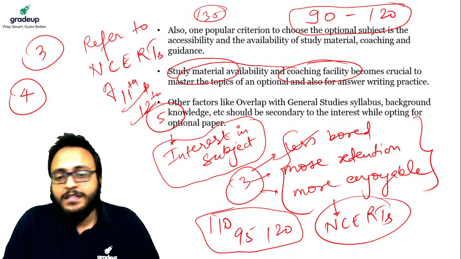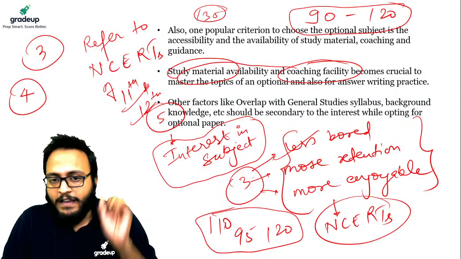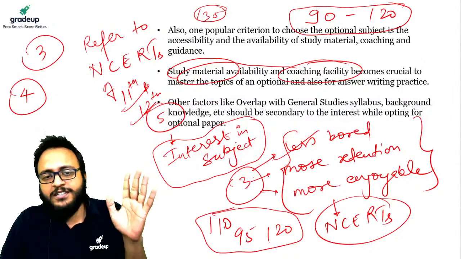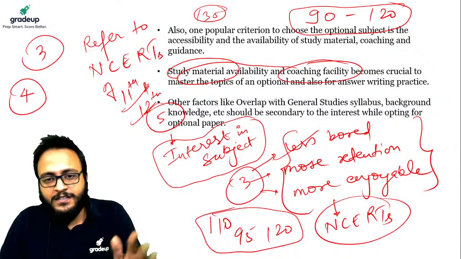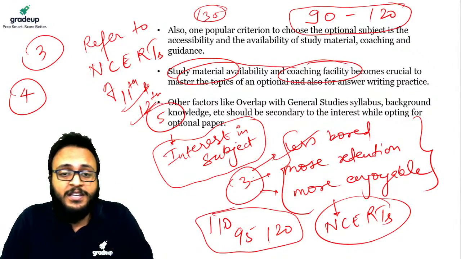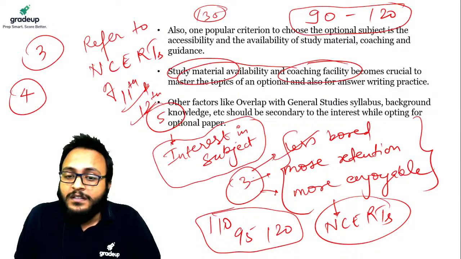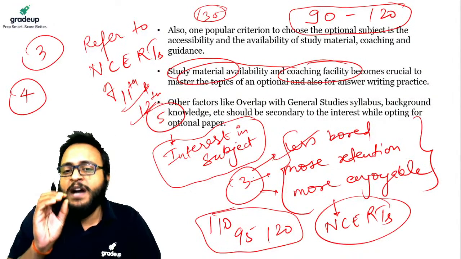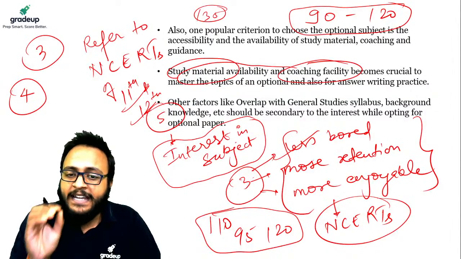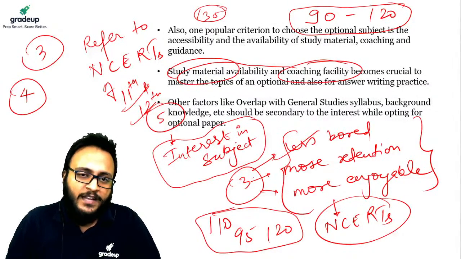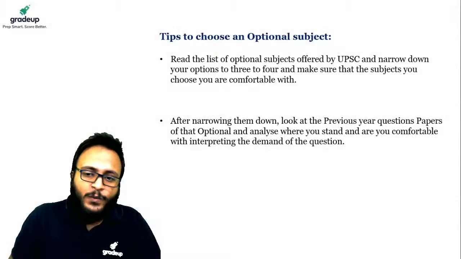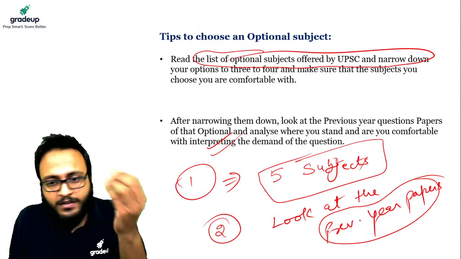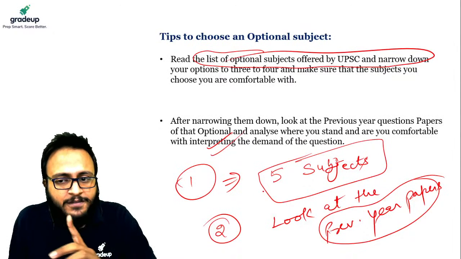So guys, this is how to determine the optional. But if you have no preferred subject, no favorite subject, then those 4 steps are the standard benchmark setters, the standard guide for you. Which 4 steps? Let me quickly recap. Shortlist 5 subjects at most, or even fewer, from the whole list.